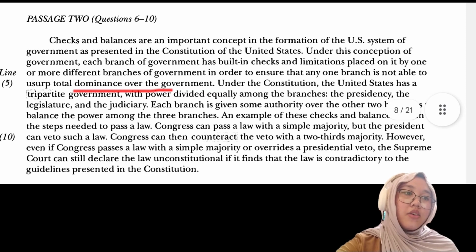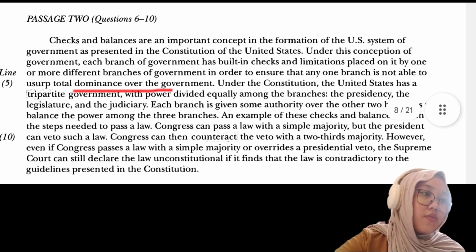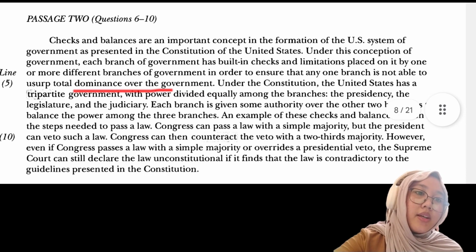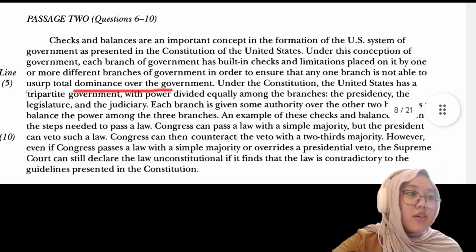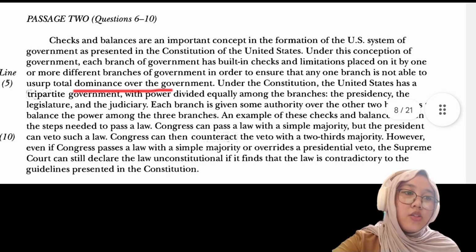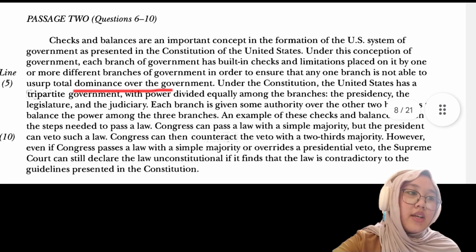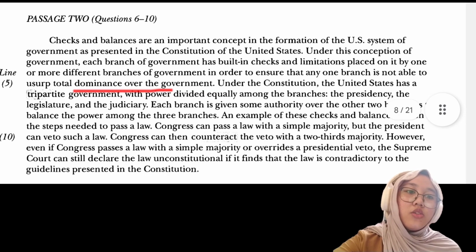Checks and balances are an important concept in the formation of the U.S. system of government as presented in the Constitution of the United States. Under this conception of government, each branch of government has built-in checks and limitations placed on it by one or more different branches of government in order to ensure that any one branch is not able to usurp total dominance over the government.